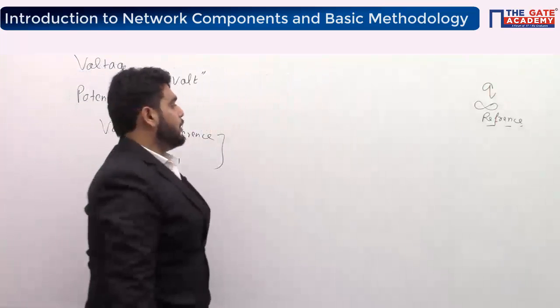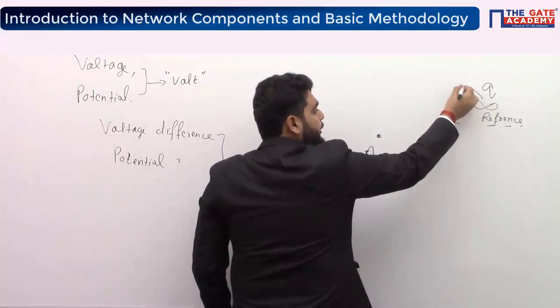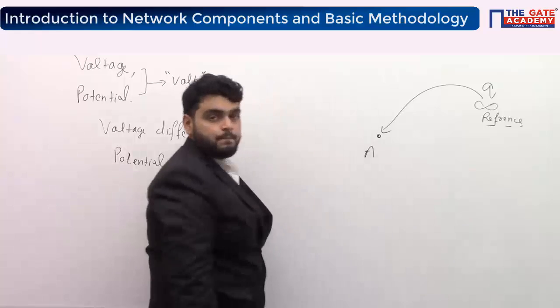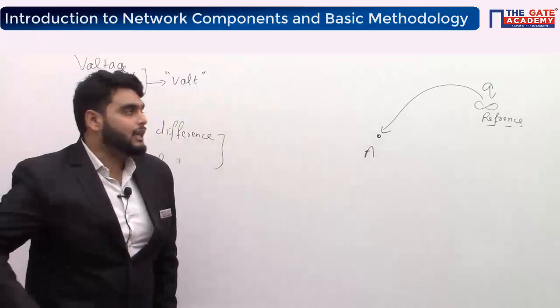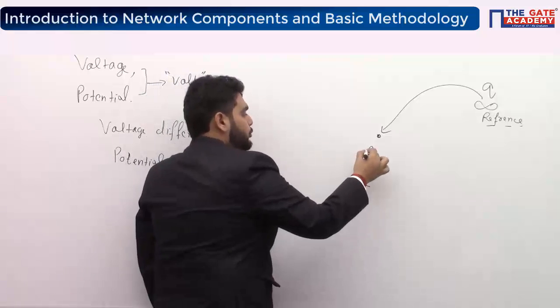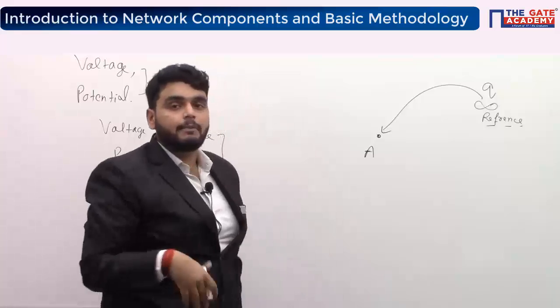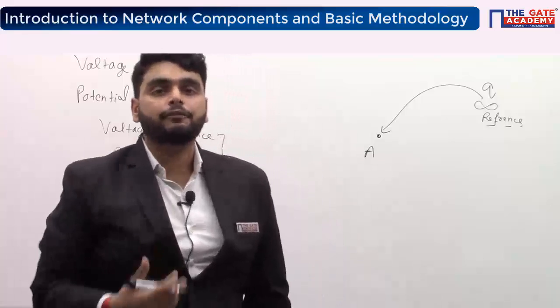I want to move this charge from infinity to point A. To move a charge from one point to another, there must be some work done against the field.